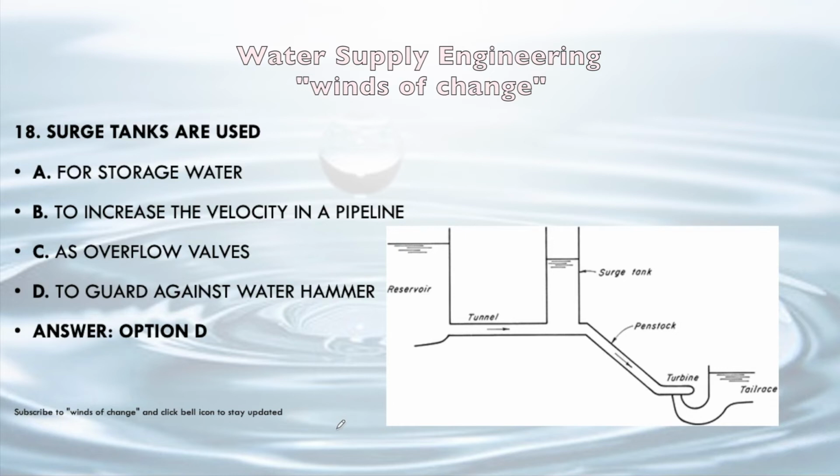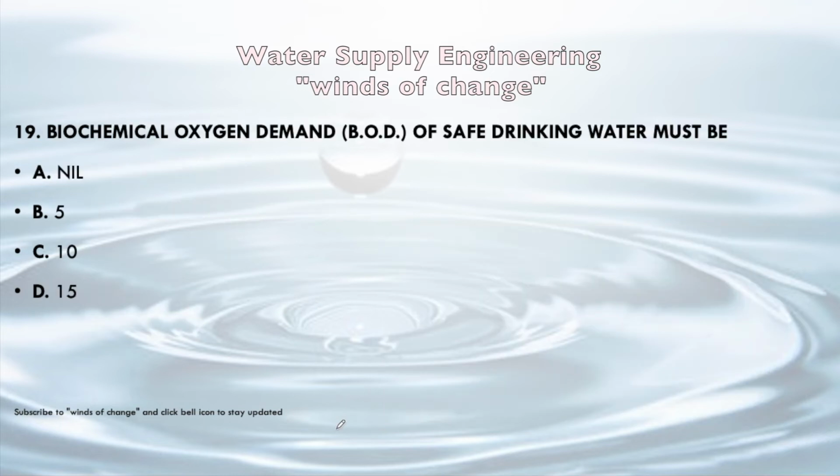Next question: biochemical oxygen demand, BOD, of safe drinking water must be nil, 5, 10 or 15 in mg per liter. So the biochemical oxygen demand of safe drinking water must be nil. We do not require any biodegradable organic material to be present in water. That is why the BOD value should be 0 for safe drinking water.